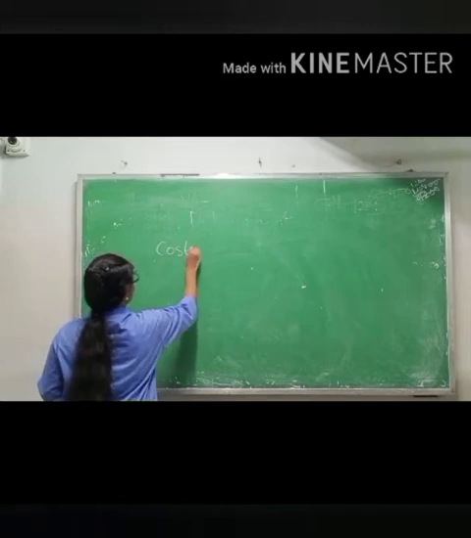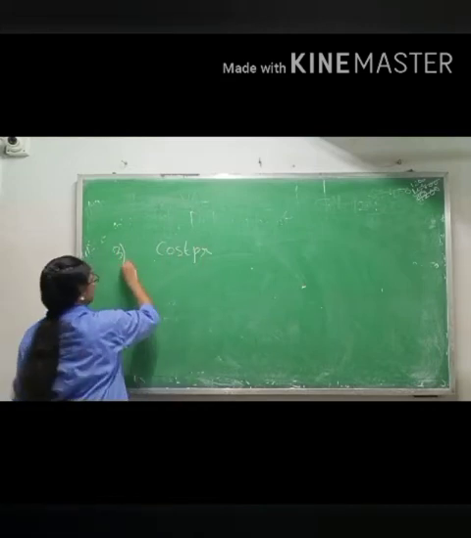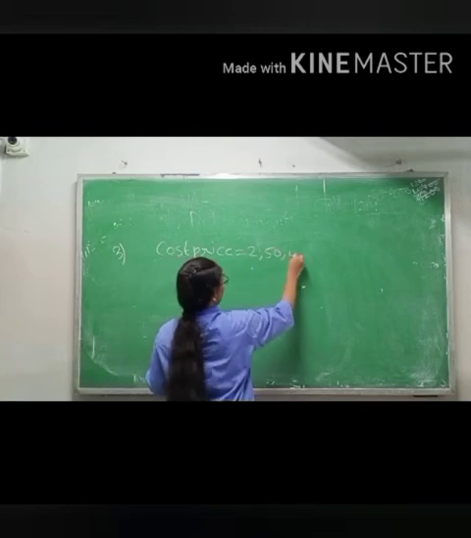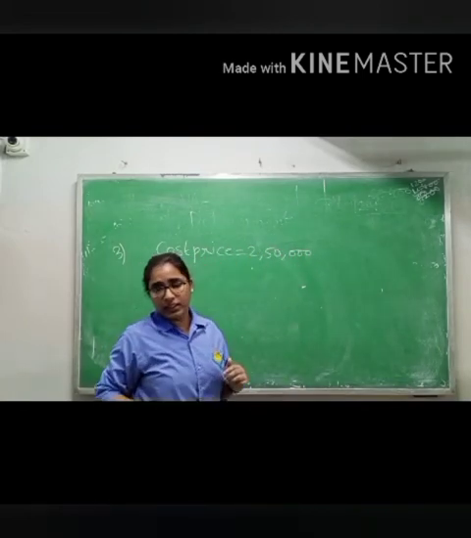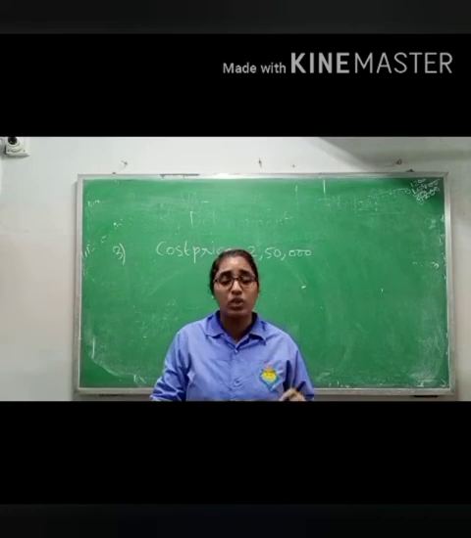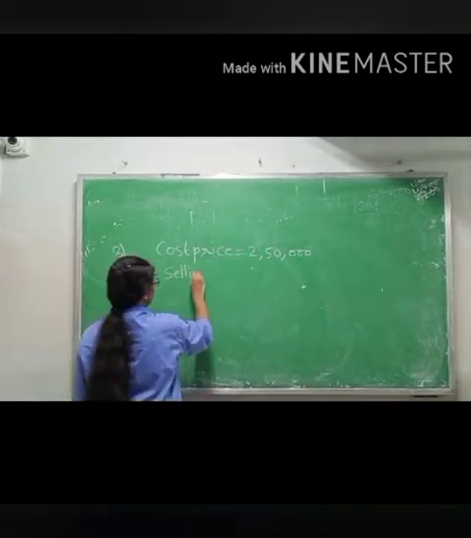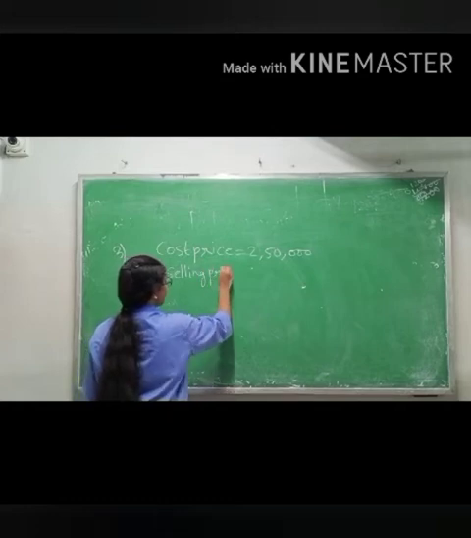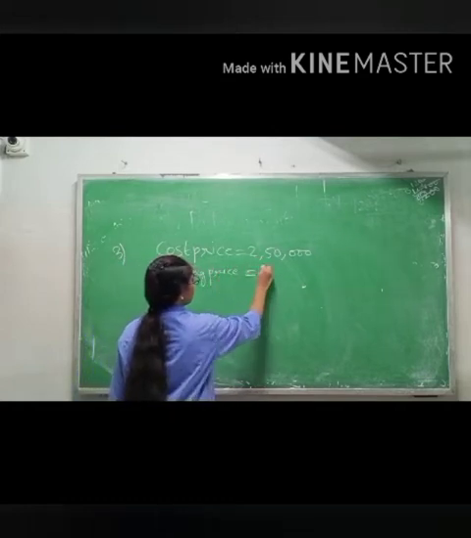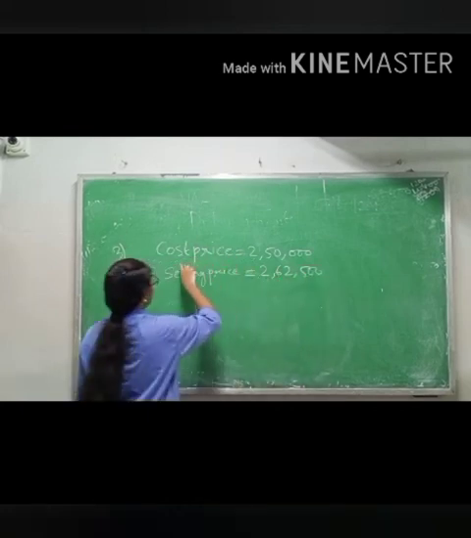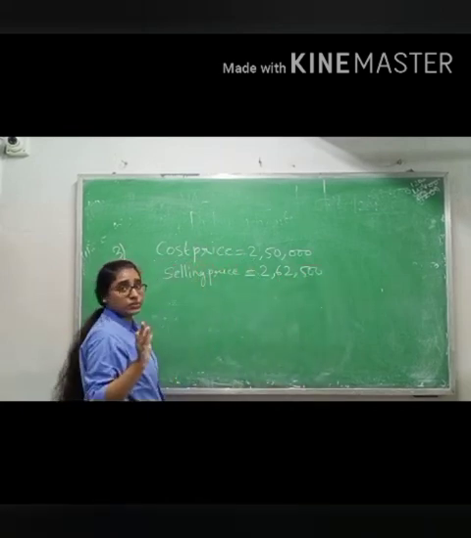So what is the cost price of car? Cost price, question number 3, is 2,50,000 and sold it at rupees 2,62,500. Means what is selling price? Selling price is 2,62,500. If you know cost price and selling price, you can find a profit.